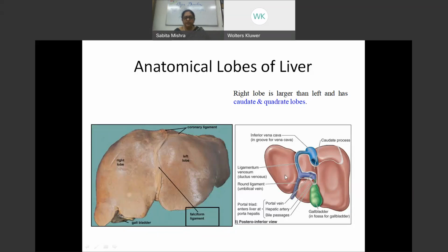I'll be coming into this in detail as we go and I talk about the relations. So the entire right lobe is formed by this bigger part of the liver, by the quadrate and the caudate lobe, while the left lobe is the small tapering end which is present in the epigastrium and left hypochondrium.